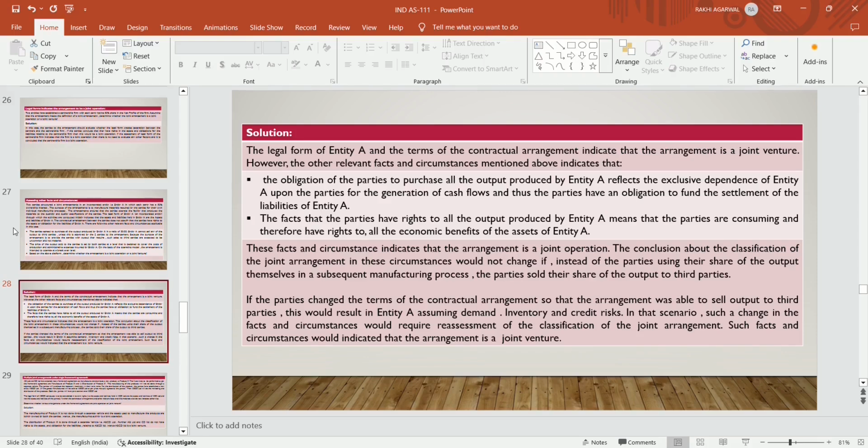If there is a change in the contractual arrangement so that the output is consumed by the third party also, then it's a case of joint venture. But as per the other facts and circumstances, it's a case of joint operation.